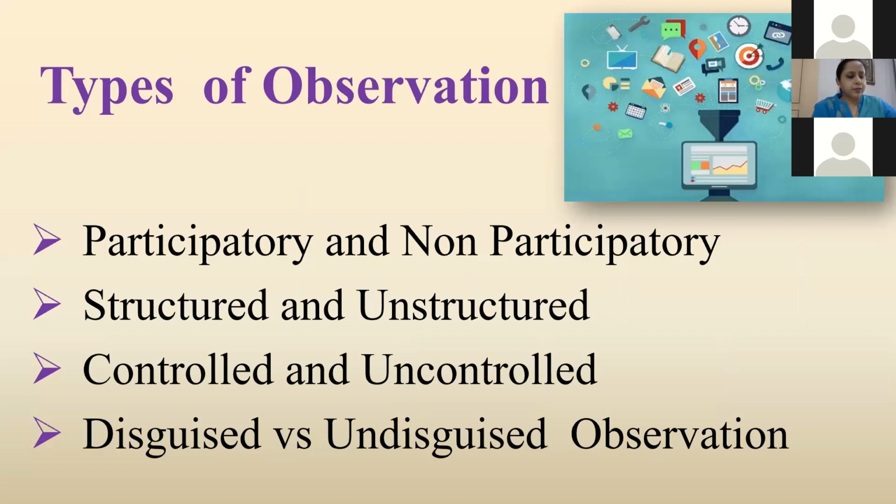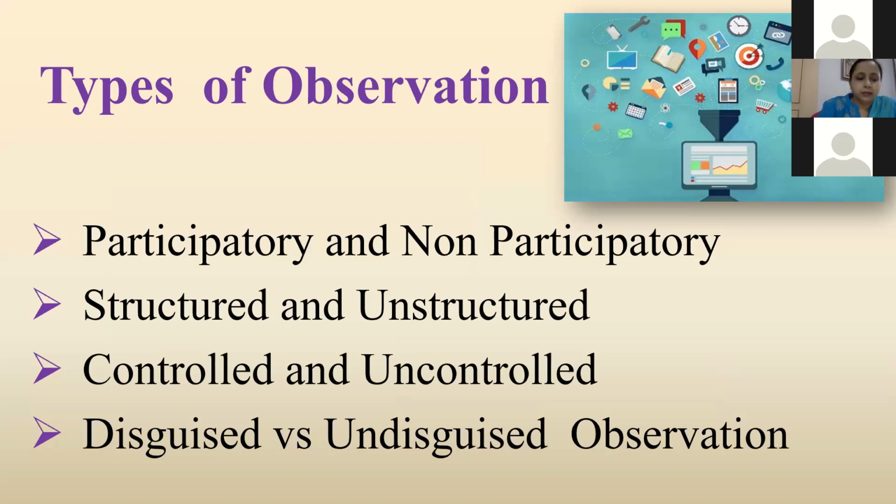In participatory and non-participatory, participant observation means watching the events or situations or activities from inside by taking part in the group to be observed. And when the observer observes the group passively from a distance without participating in the group activities, that is non-participatory.